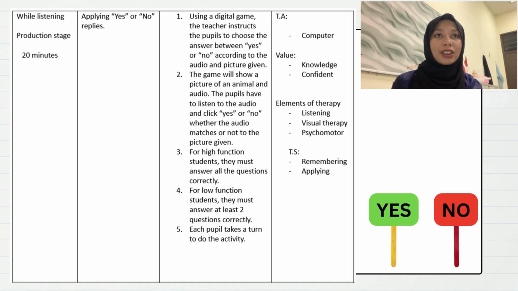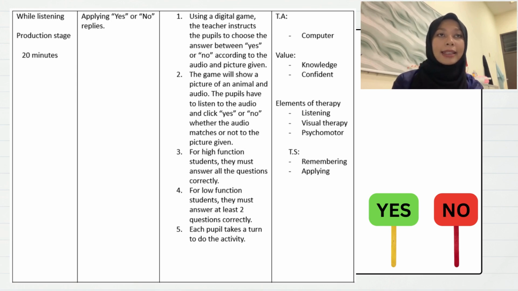For high function students, they must answer all the questions correctly, while for low function students, they must answer at least 2 questions correctly. Then, each pupil takes a turn to do the activity. The teaching aid for this activity is a digital game played using a computer or laptop.